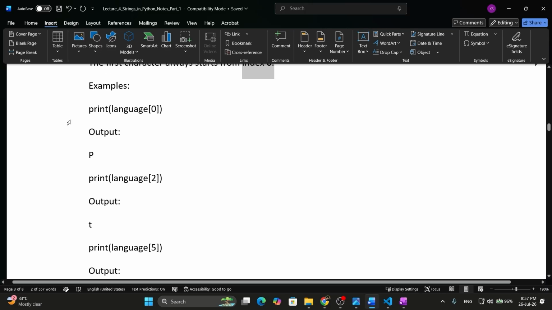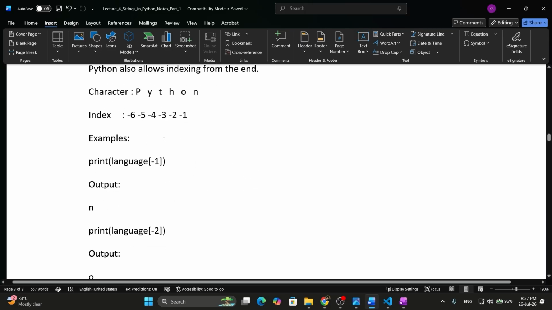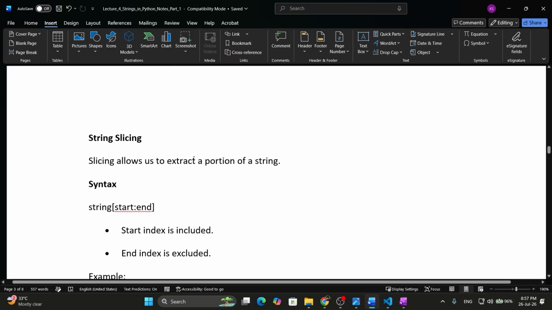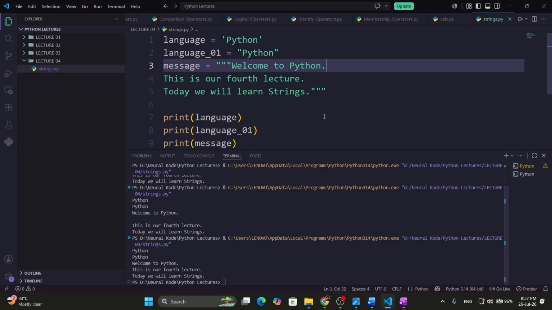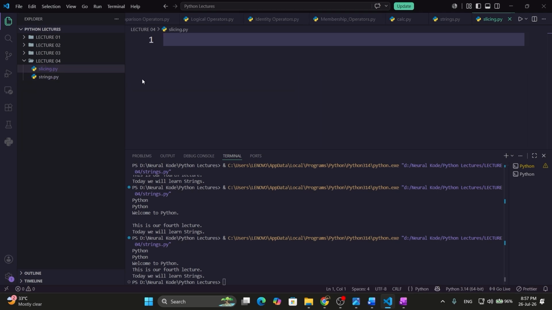We have seen this. Now we have seen negative indexing also. Let us do one thing. We will start the slicing part. So I will come to VS Code. I will create a file. I will name it as slicing.py.